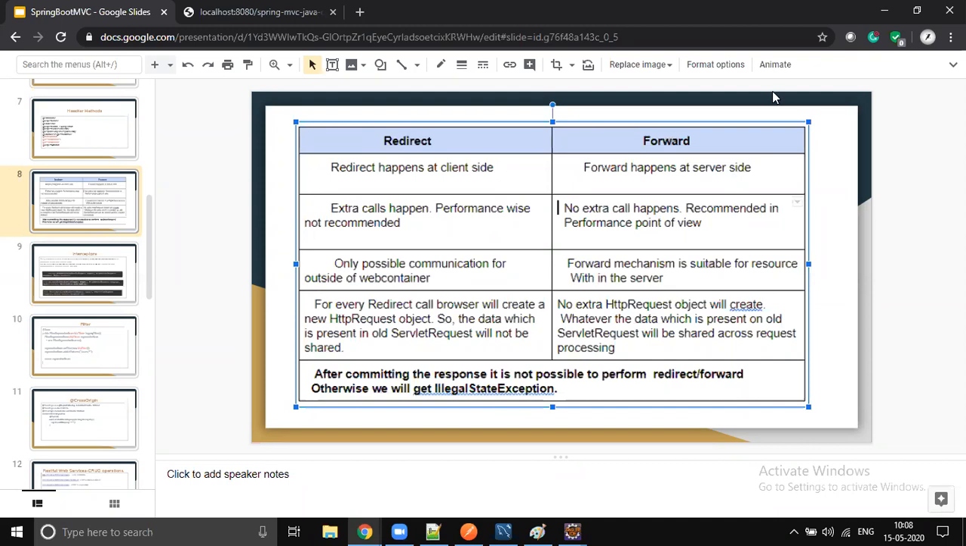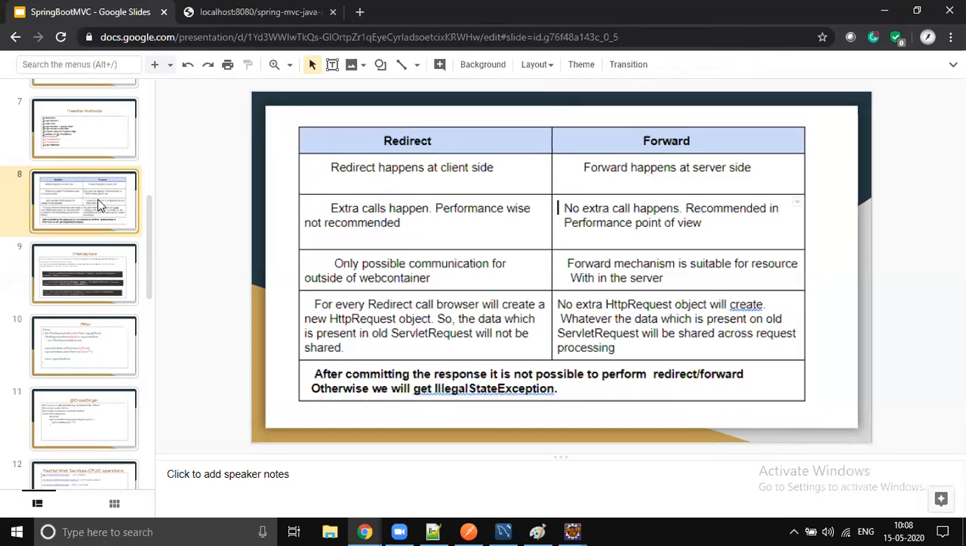Once upon a time, this was a very famous interview question. Around 5 to 10 years before, people used to ask this mandatory question: what is redirect, what is forward, what is the difference between redirect and forward? Now sometimes the interviewer might ask, sometimes not. But from a microservices point of view, we don't use this mechanism. So this is all about redirect and forward.